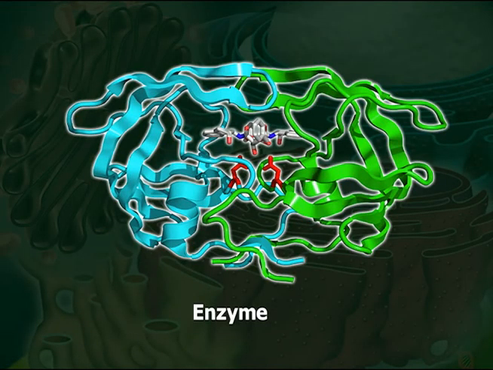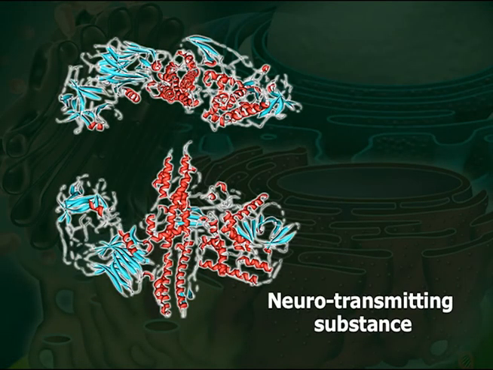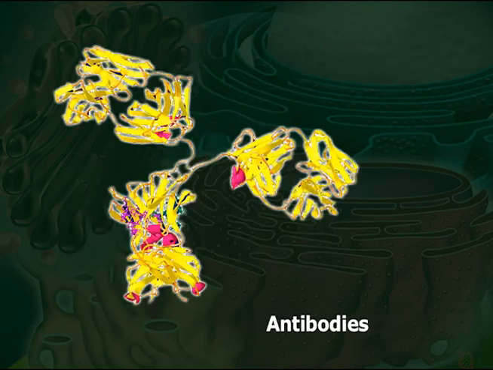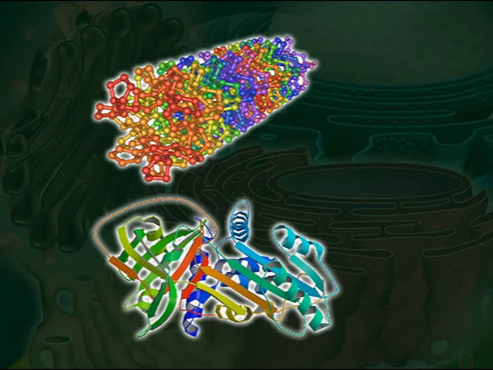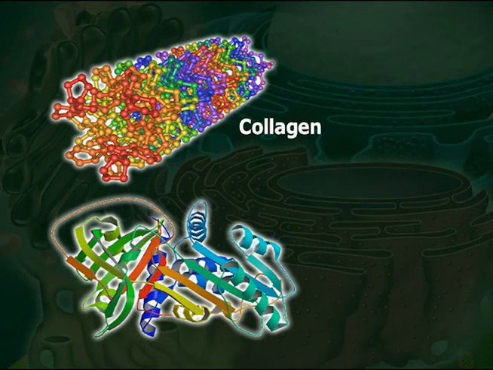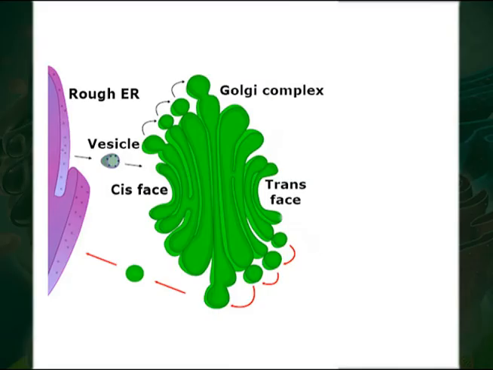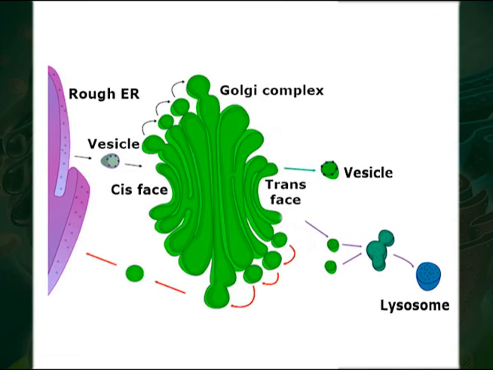In case of animals, most of the cells release hormones, enzymes, neurotransmitting substances, plasma proteins, antibodies, etc. and some fibrous materials like collagen and elastin. The Golgi complex in those cells helps in the formation of lysosomes, vesicles or certain specialized granules within the cell which do not perform any secretory role.